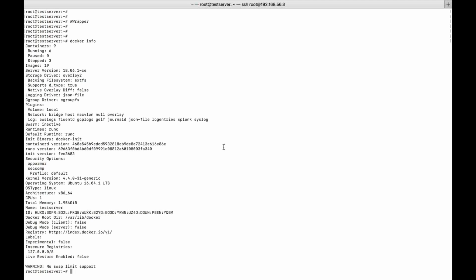Have you tried this concept? Creating two user networks, creating one container in one network and another container in the other network. Have you tried pinging from one container to another container? What I did is I created one container in one bridge and another container in another bridge. Yeah, that's what I'm asking. Have you tried pinging from one container to another? No, I did not do that.